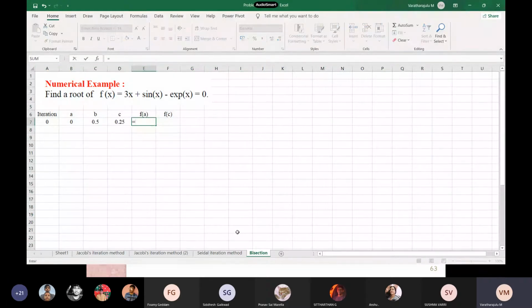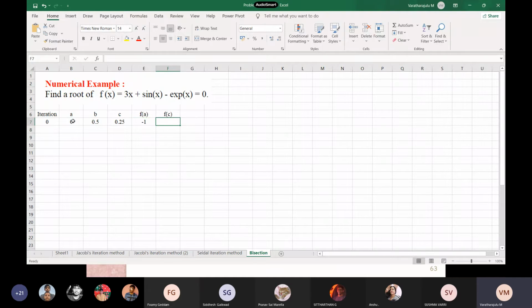Now give equal to f of A. So what is our function? Our function is 3x plus sin x minus exponential x. So 3 into A, A is stored in column B7, plus sin, and again B7, minus exp, you type exp, and the number is B7. You put the close bracket and give enter.